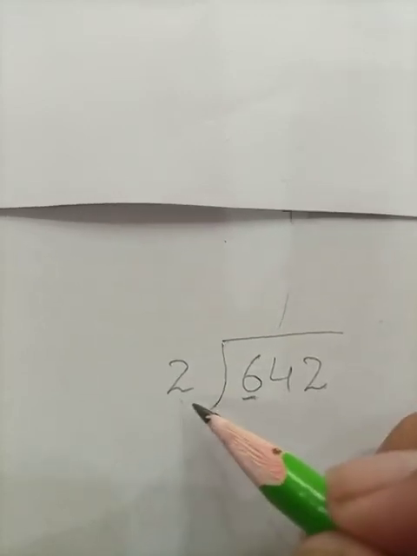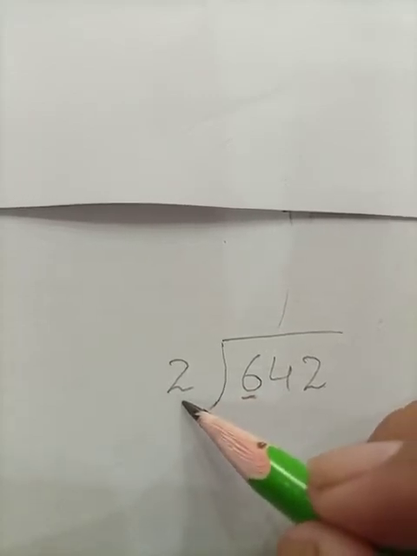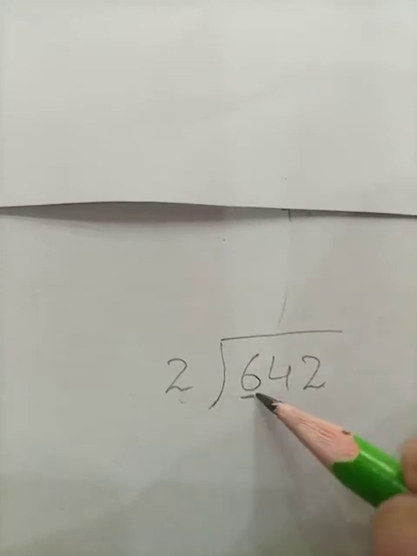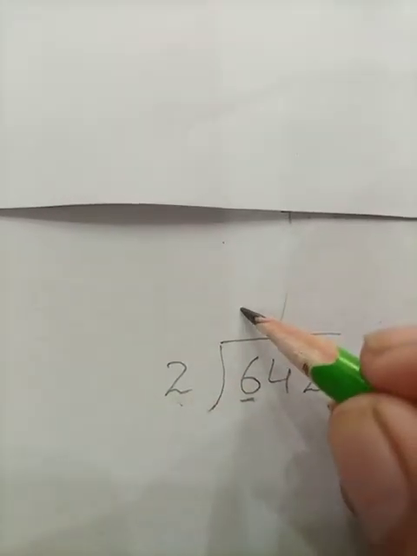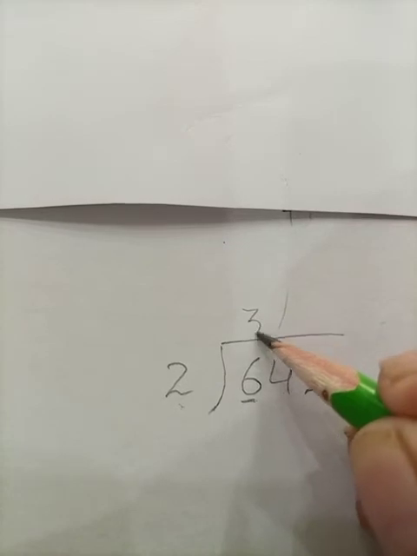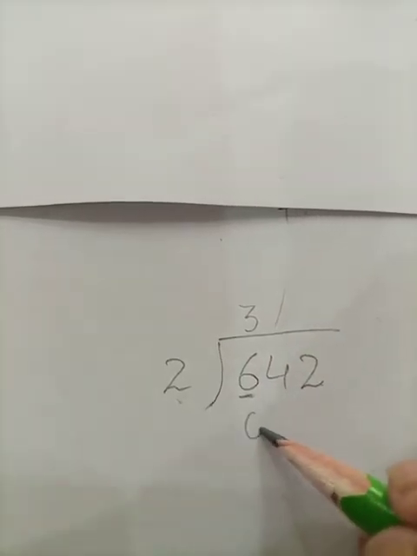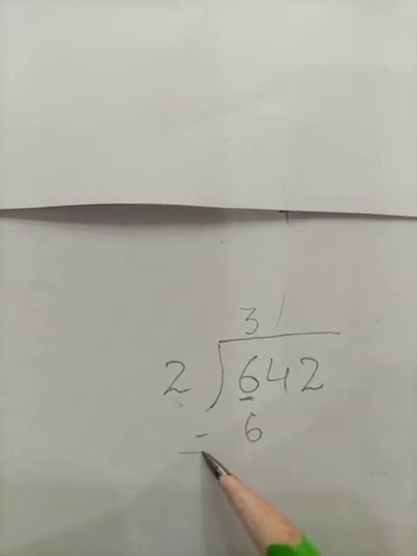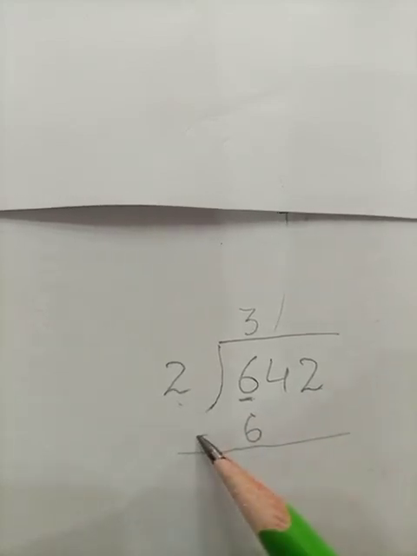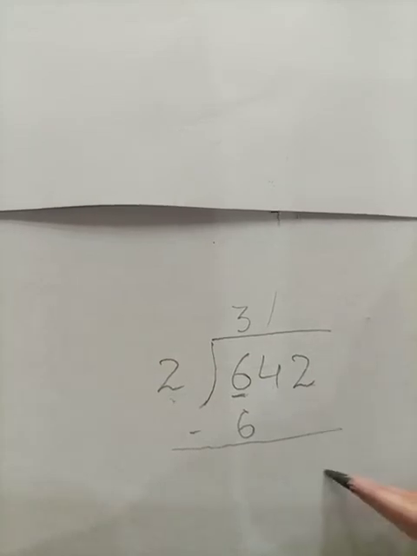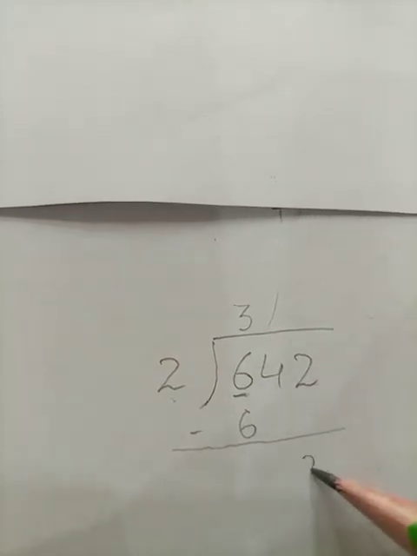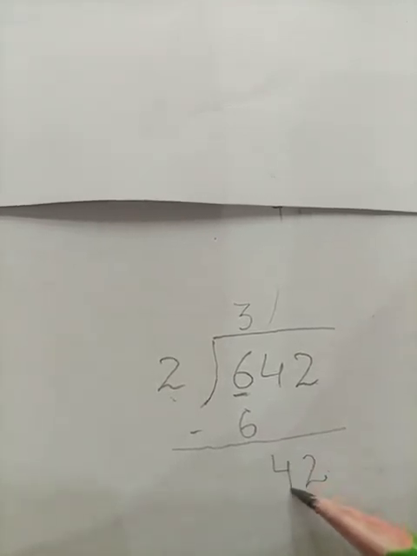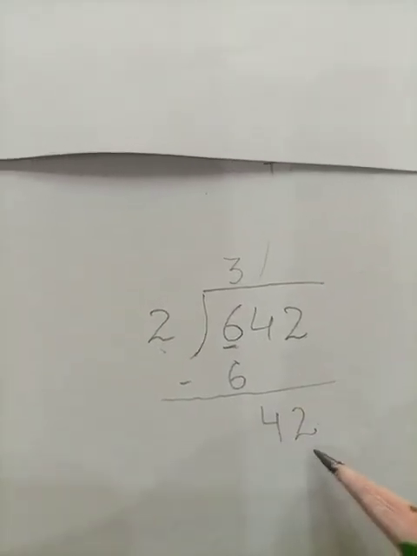So students, let's read the table of 2. 2 ones are 2, 2 twos are 4 and 2 threes are 6. Look, we have found our quotient. 2 threes are 6. What is the next step? Yes, students, next step is subtraction. I am going to subtract starting from the ones. Here is my number 2. Tens is the 4. So here our number is 42.